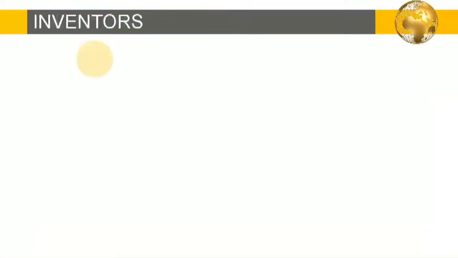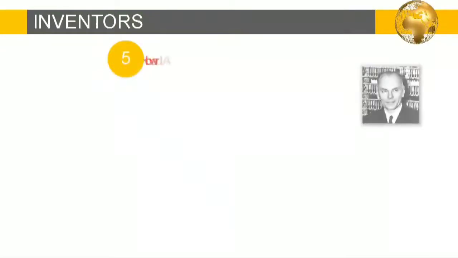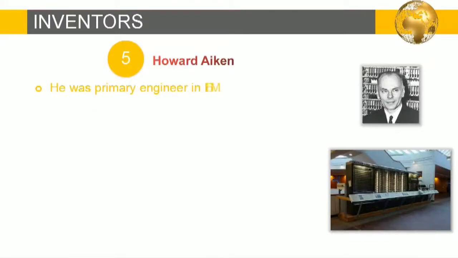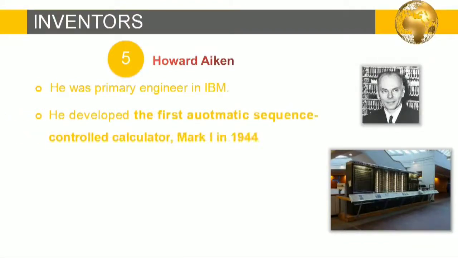The next inventor was Howard Aiken. He was primary engineer in IBM. He developed the first automatic sequence controlled calculator, namely Mark I, in 1944. It was capable of executing long computations automatically. So this was the very first automatic operating device and the name was Mark I.